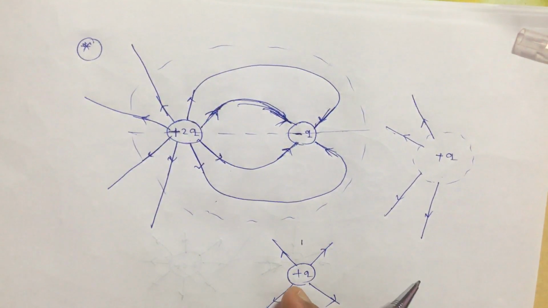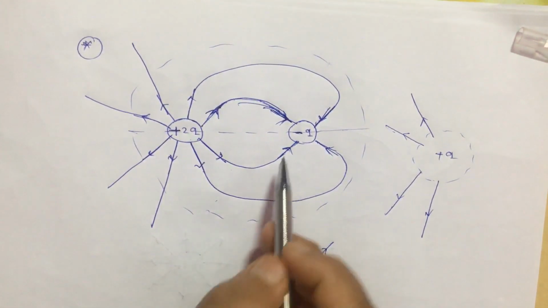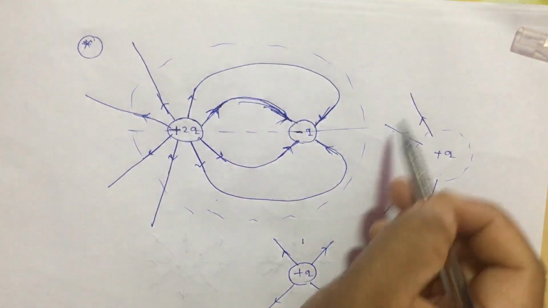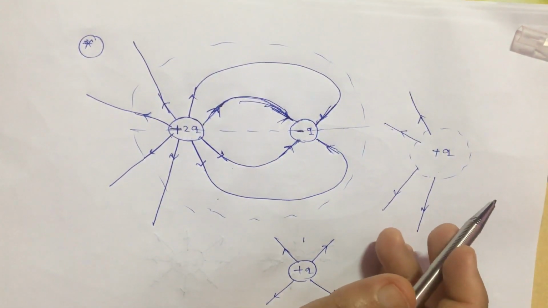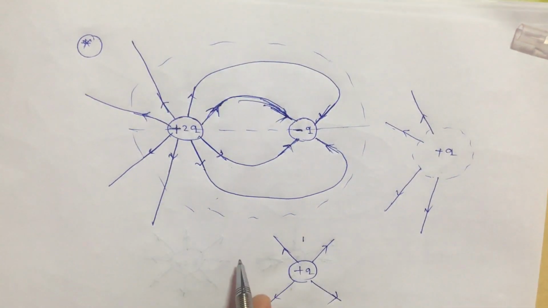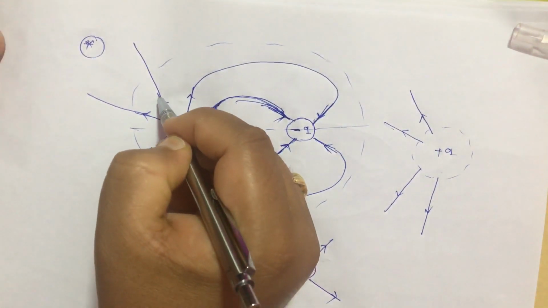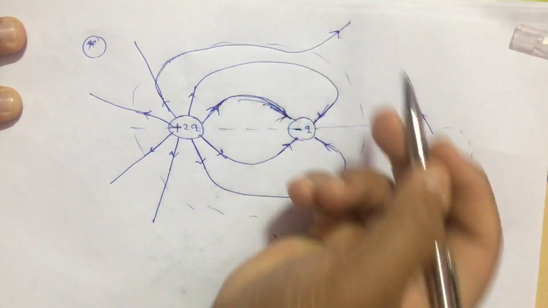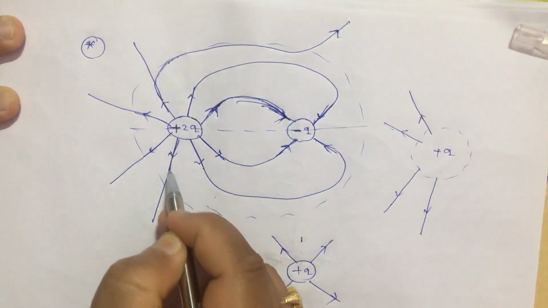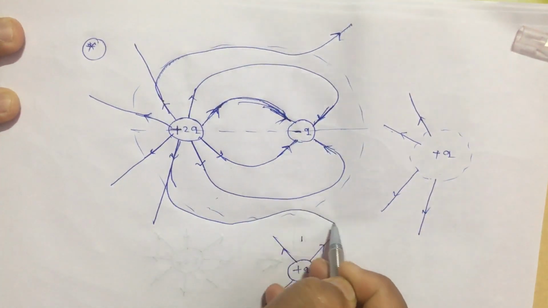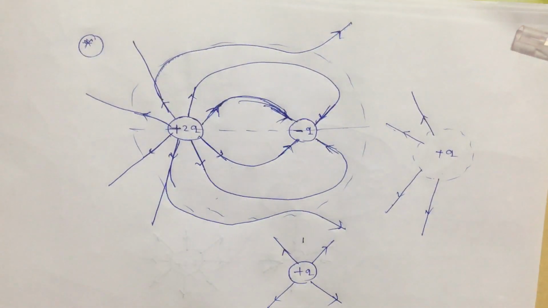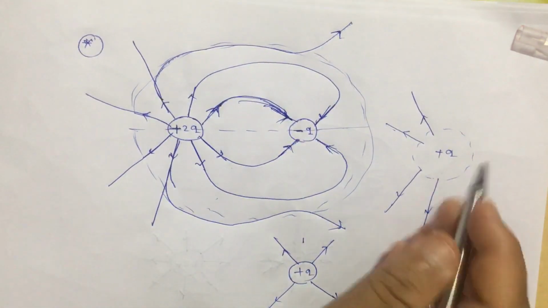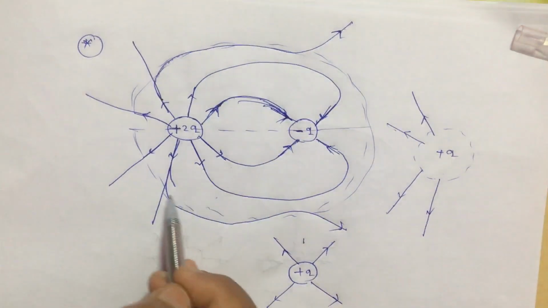Let us check whether the number of lines is correct or not. It is correct. Why? Because for the minus q charge, if you are drawing 4 lines towards the minus q charge, for plus q there should be 4 lines. But it should look like this. So how will it look like that? If I take this line from here and make it like this, and take this line from here and make it like this, now you see this is the system, and how these lines look. You cannot see how it comes inside the system.